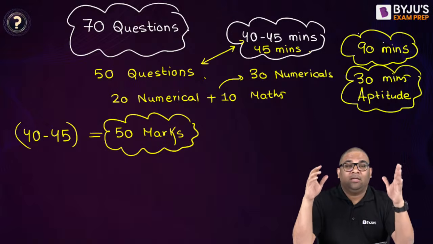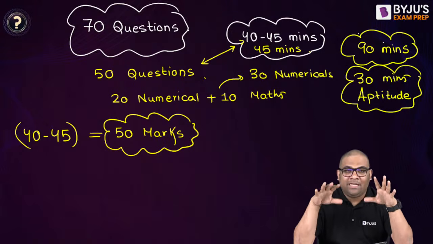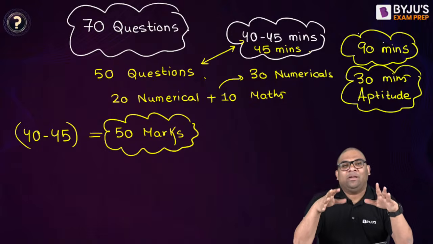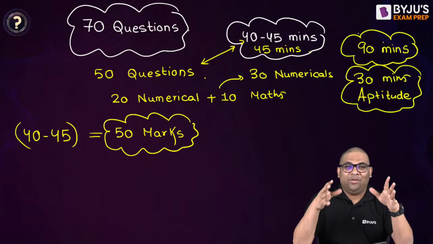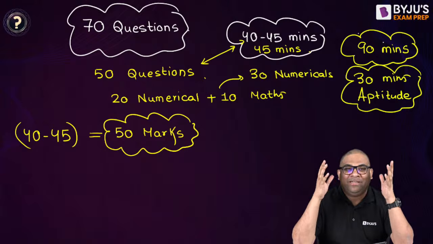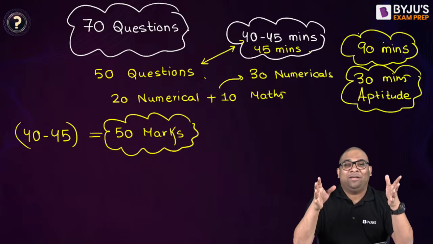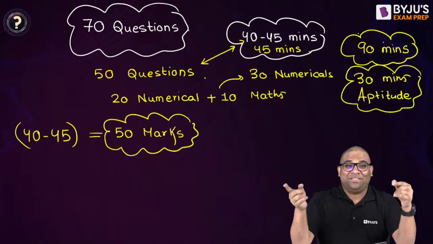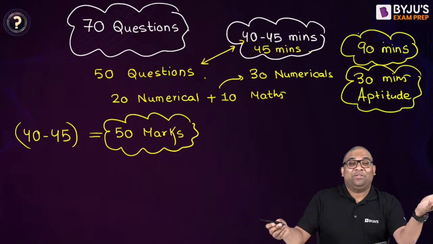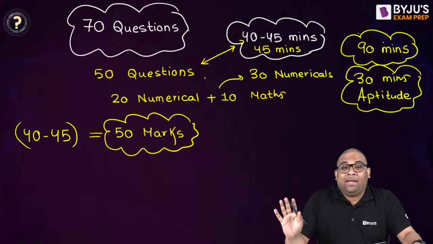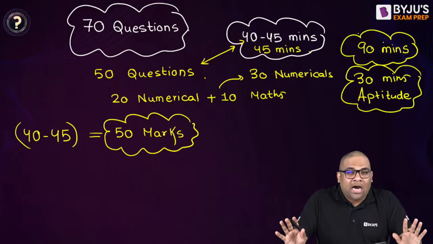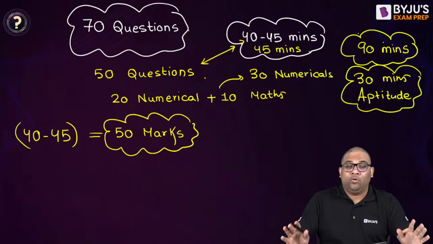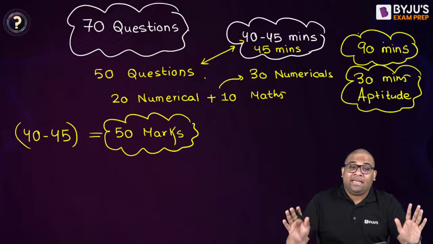First, always control your emotions and feelings for long numerical. You will see a long numerical from your favorite subject and you will jump onto it. You will feel, oh my God, I have studied this subject so much, I will solve it. And then the question solves you. So don't let the question solve you. Always develop this attitude. You are not here to solve one subject or two subjects. You are here to maximize your score.